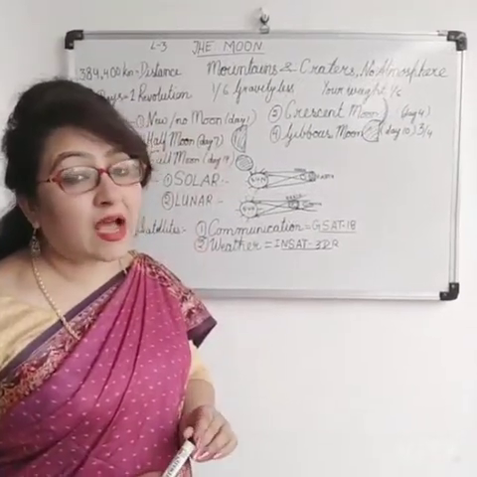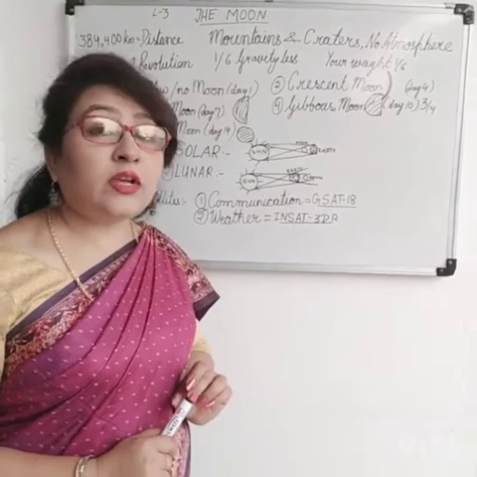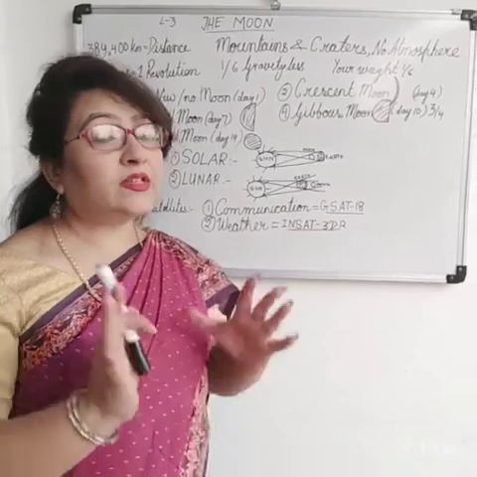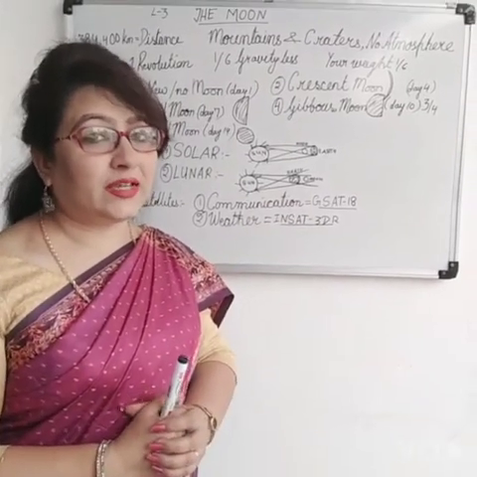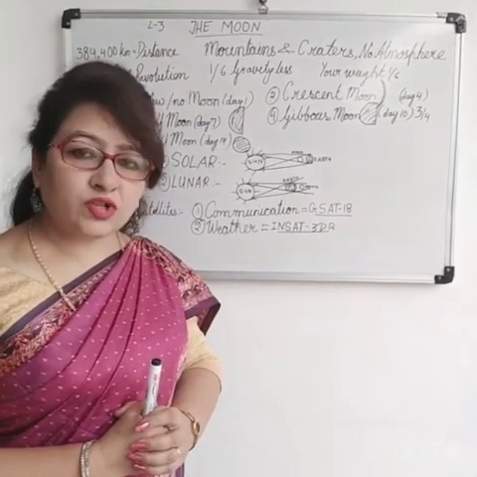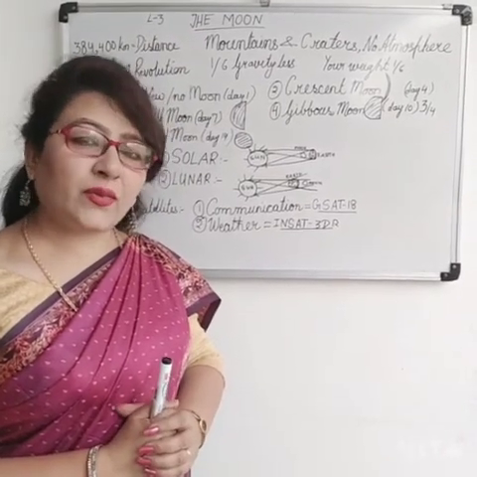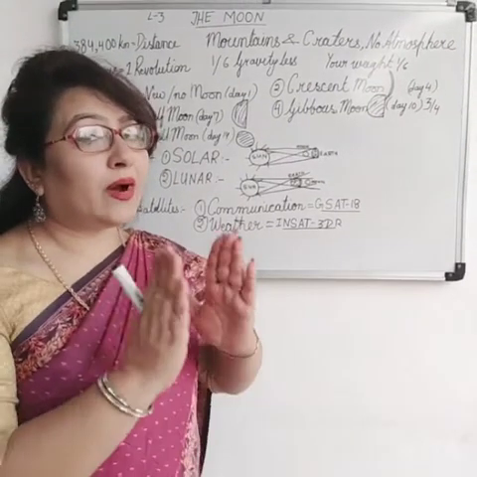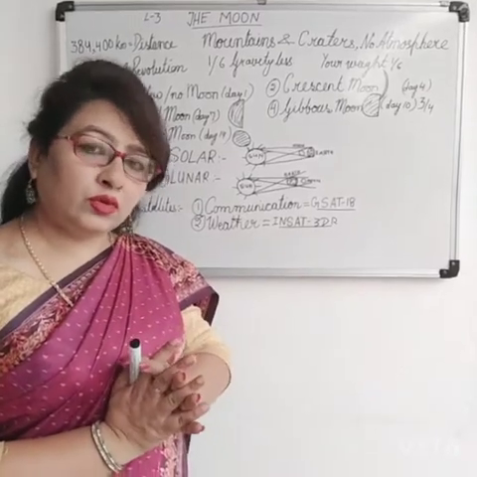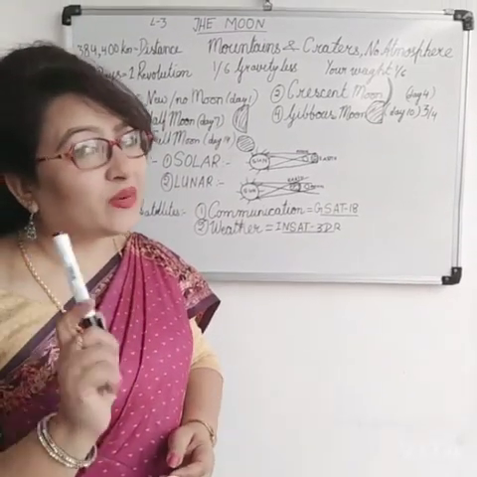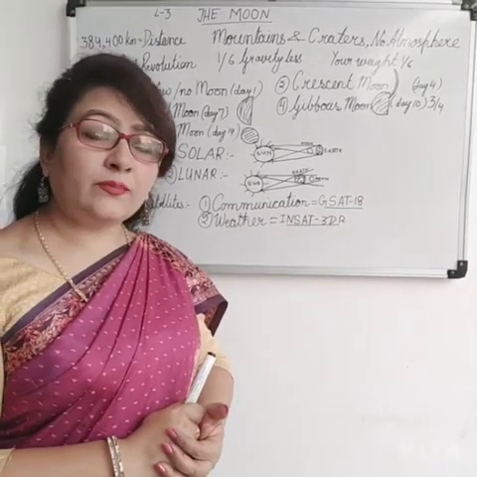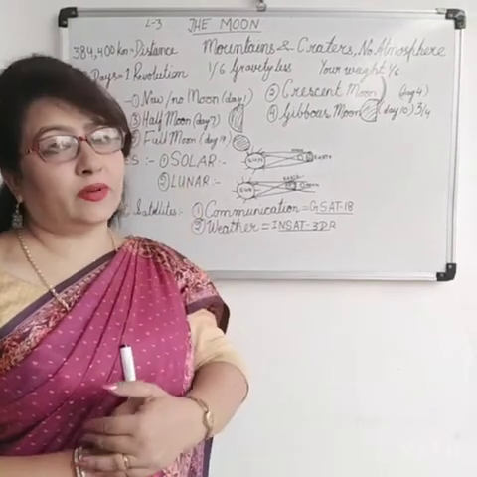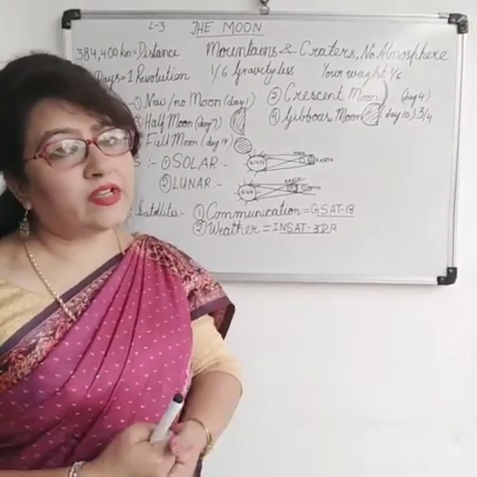Now let's discuss the various phases of moon. It's not phase, it is phases. Phases means the different shapes and sizes of moon that you see in the sky. Actually the moon doesn't reduce its shape and size, it always remains the same, but the shape varies according to the amount of light falling on the moon. And you know that the moon doesn't have its own light, it reflects the light of the sun. And when the shadow of the earth falls on the moon, we see only the visible part. That causes the various phases of moon.